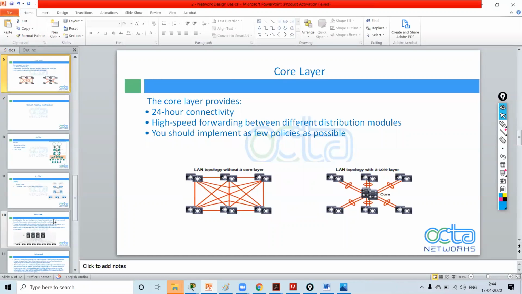It provides high speed connectivity when you are connected to WAN network or internet, or data center, network services layer, where you can use authentication and load balancing. The core layer is the backbone of the hierarchical architecture. Understood? Yes, sir.